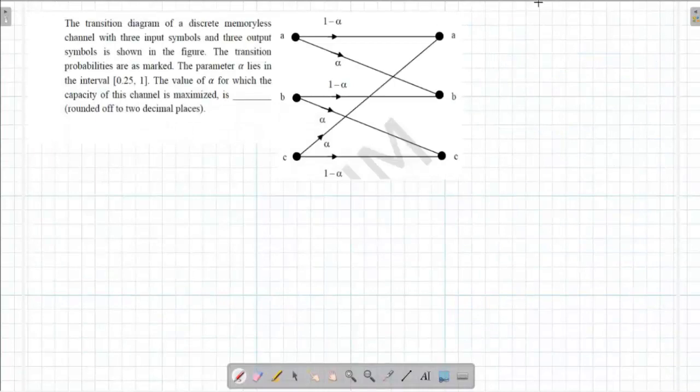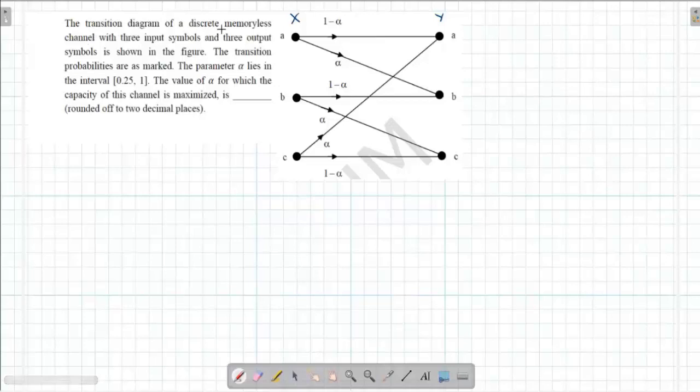Question from communication systems, from the information theory part, where we find the channel capacity. There is a transition diagram given, and you can say that this part is the source and this part is the destination. The source X takes the three values A, B, and C, and Y, the receiver, takes the three values A, B, and C, and there is a transition probability given for each. If some kind of symmetry exists in this transition diagram, we will make use of it to determine the values.